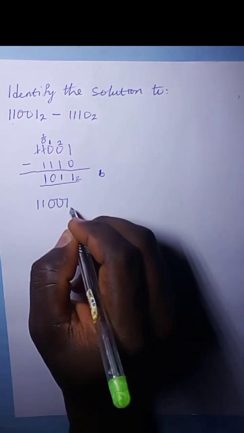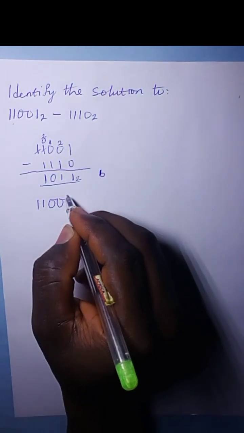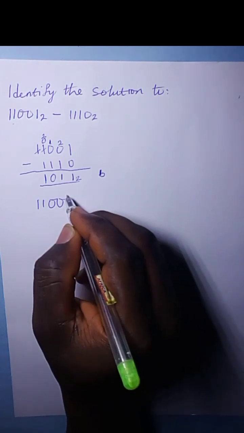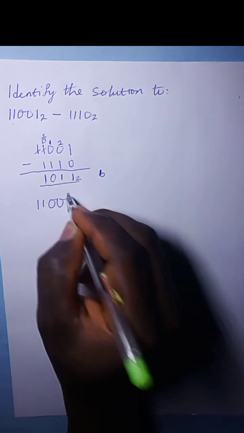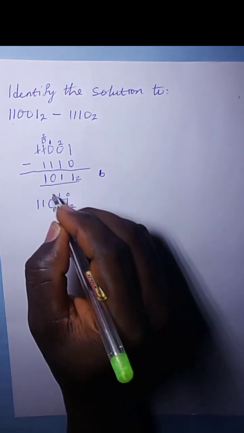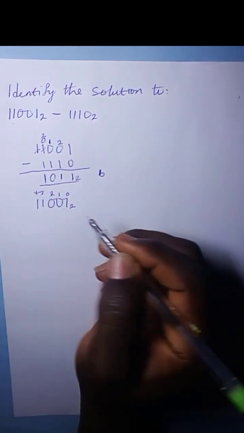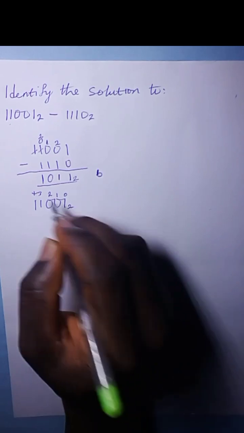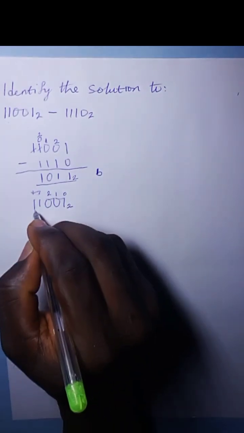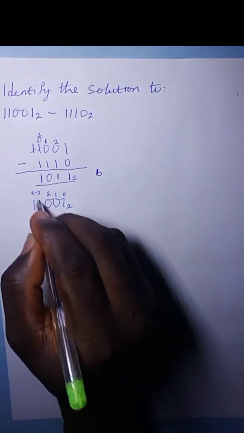To convert it to base 10, you write out the powers of 2 starting from this last number and then starting with 0. And then you have 1, you have 2, you have 3, and you have 4. So you take this 1 and multiply it by 2 raised to the power of 4.